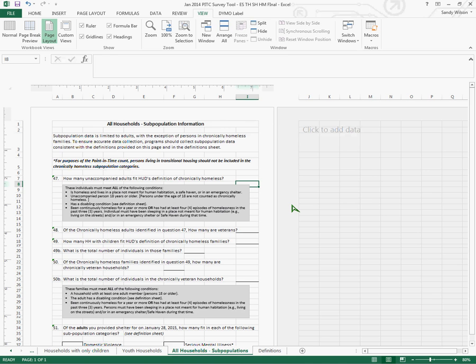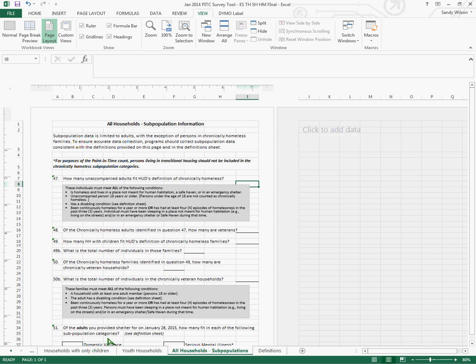They have to be homeless, living in a place not meant for human habitation, a safe haven, or an emergency shelter. They must be an unaccompanied person age 18 years or older. They need to have a disabling condition. Please refer to your definition sheet. And they need to have been continuously homeless for a year or more or had at least 4 episodes of homelessness in the past 3 years.